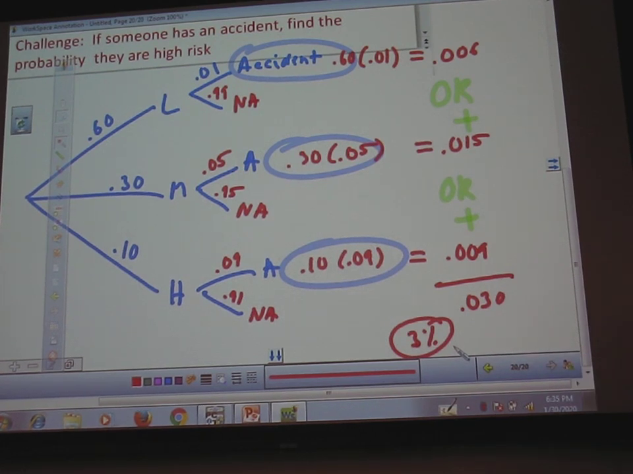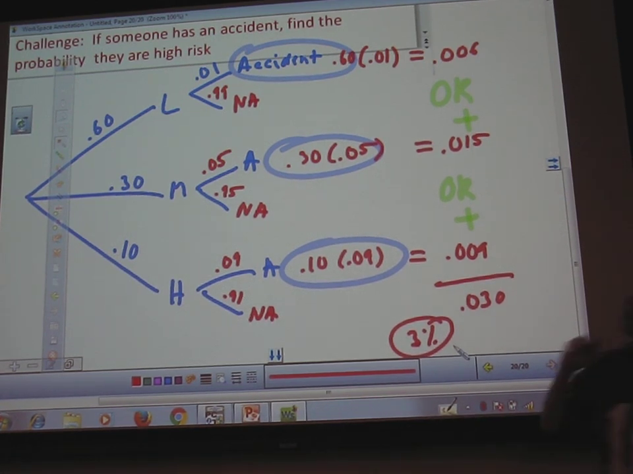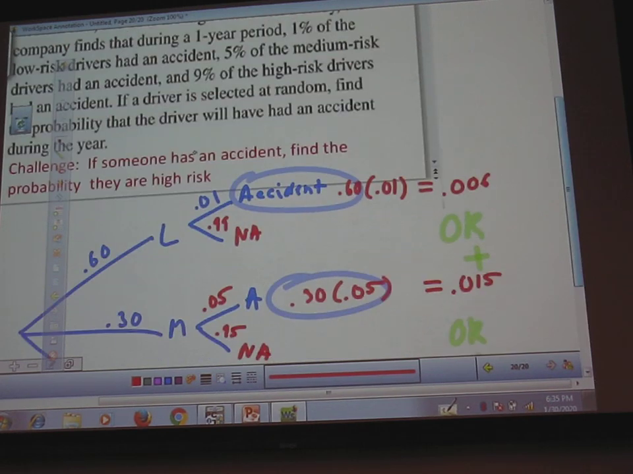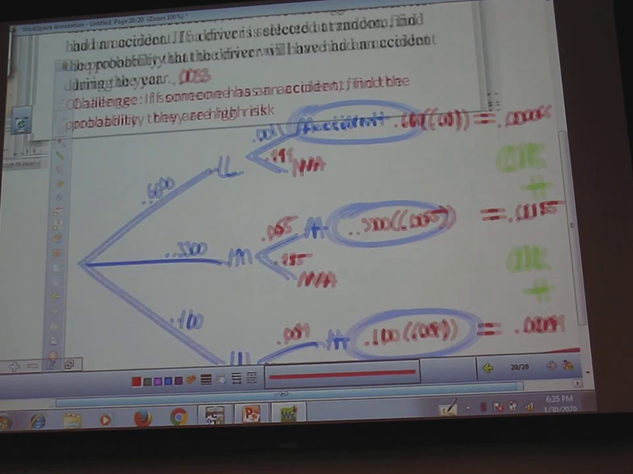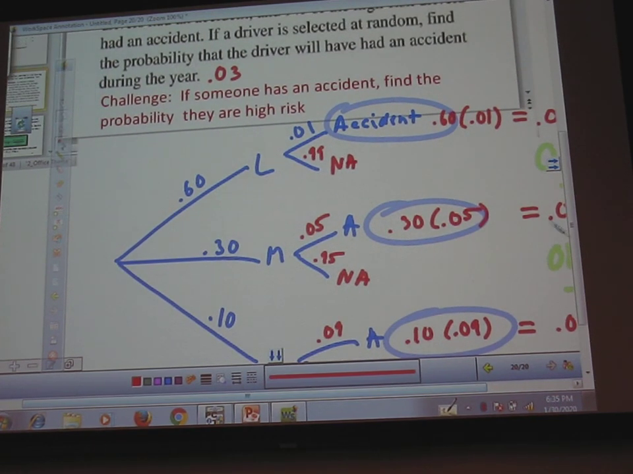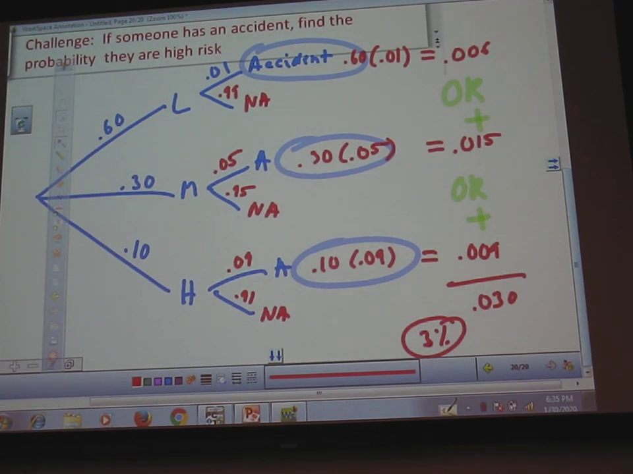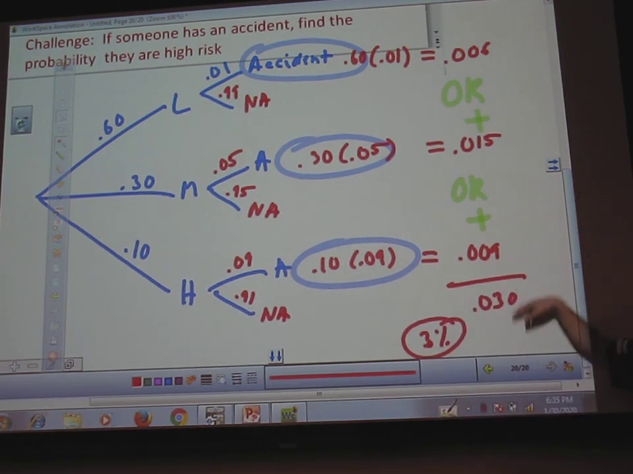Is that 3% the same as the last question, like if the driver selected at random? No. Oh, yeah. It's not the challenge, but it is the question. So this is the question, that's this question here, 0.03. Now the challenge is different. If someone has an accident, find the probability they're a high risk. So that means that if someone had an accident, if they're in this group here, what's the probability they're high risk if they're one of these groups here?